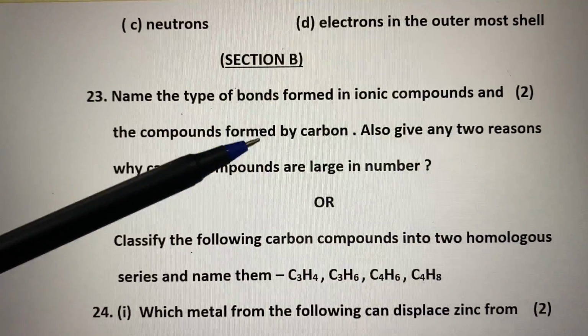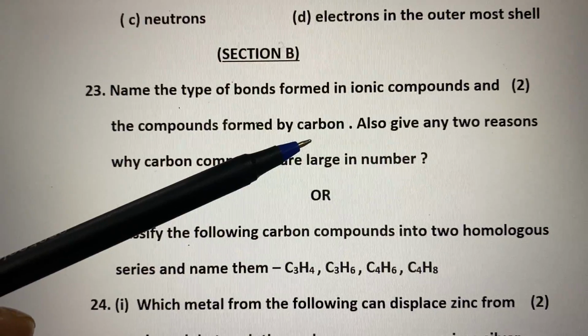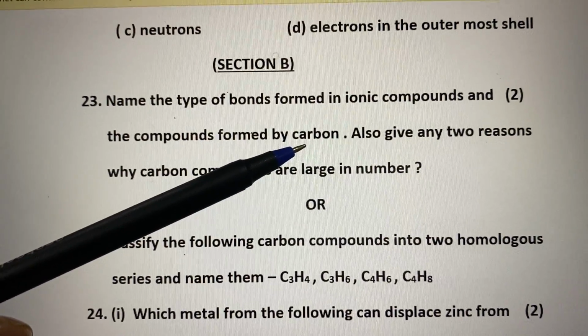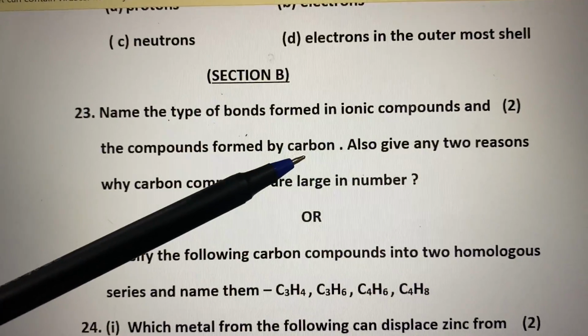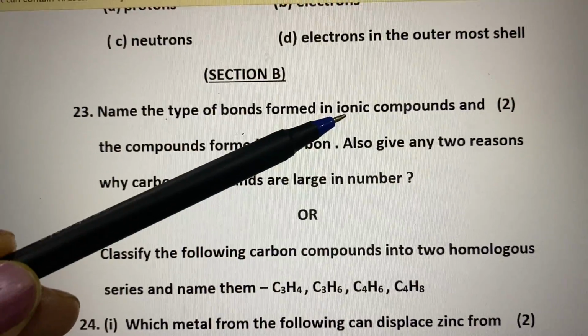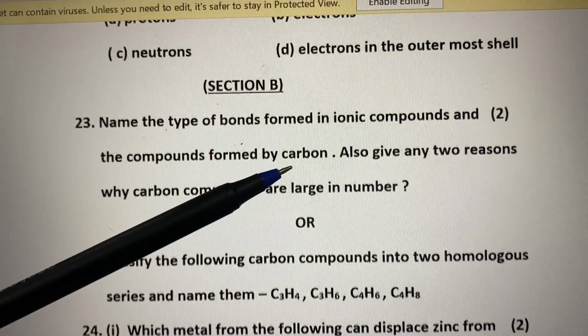And if the compound is formed by carbon, then carbon always forms covalent bond by sharing of its 4 electrons, right? So what type of bond is formed by carbon? Covalent bond. So this carries half mark. Ionic bond and covalent bond also carries half mark.